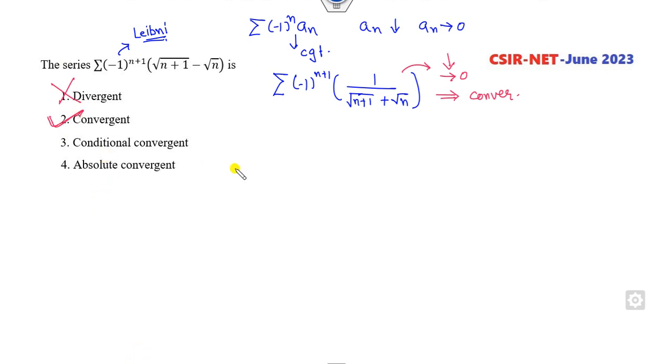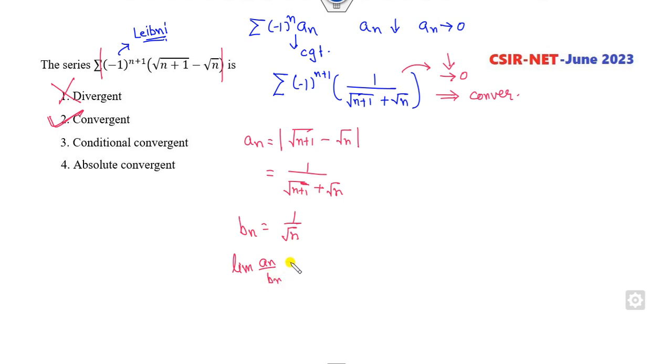Check about the absolute and the conditional. We can take the modulus. What is the modulus of this? It is root of minus of this. If I rationalize, it will be n plus 1 plus root of this. Now if I consider bn as 1 by root n, then clearly the limit of an over bn is 1 over 2, which is finite, but this is a divergent series by which test?